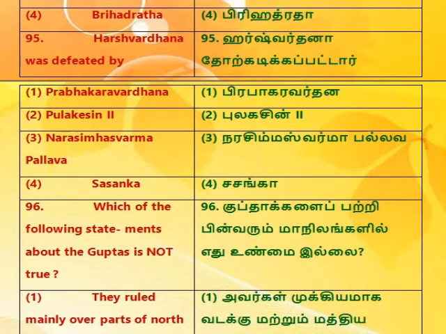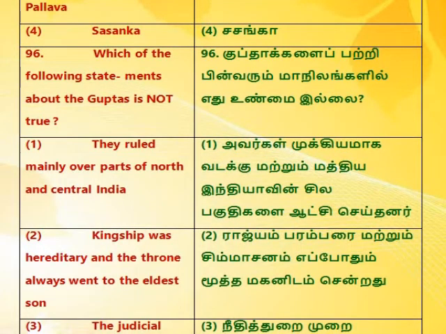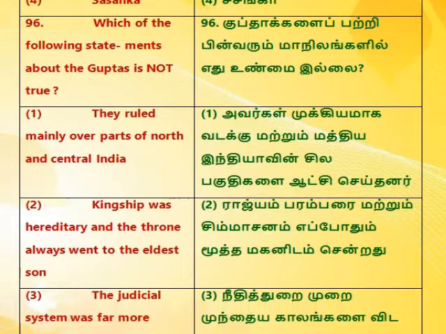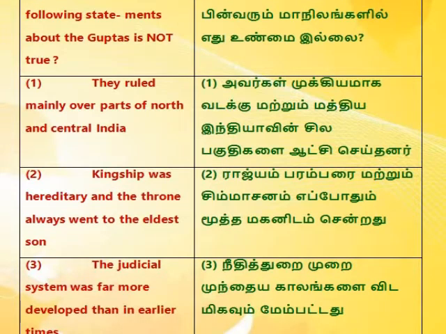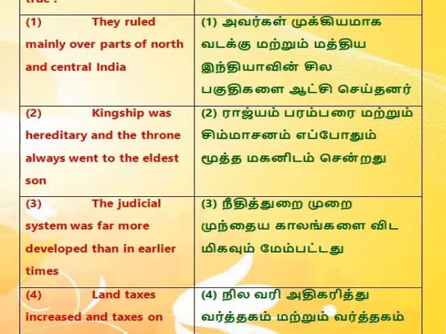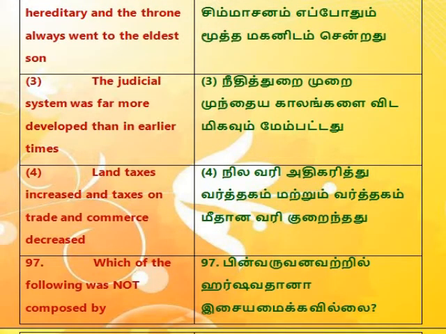Narasimhavarman Pallava, 4. Sasanka. 96. Which of the following statements about the Guptas is not true? 1. They ruled mainly over parts of north and central India. 2. Kingship was hereditary and the throne always went to the eldest son. 3. The judicial system was far more developed than in earlier times. 4.